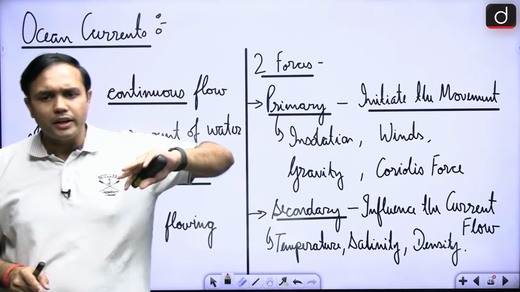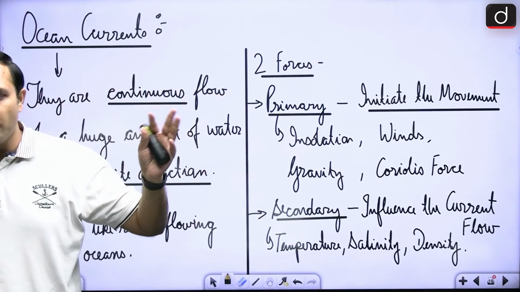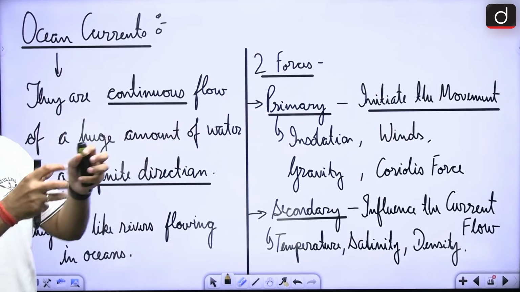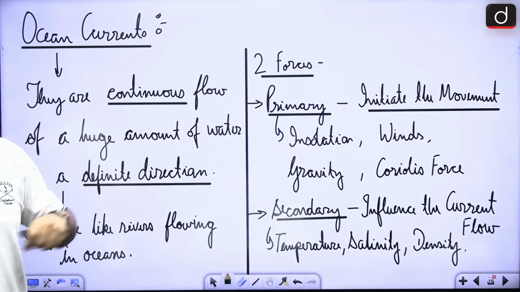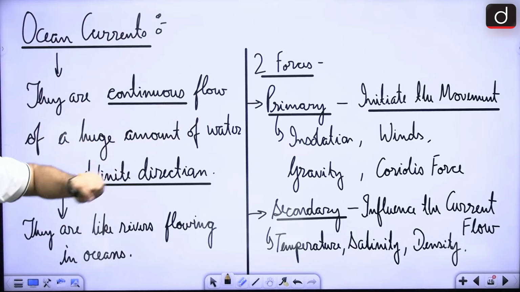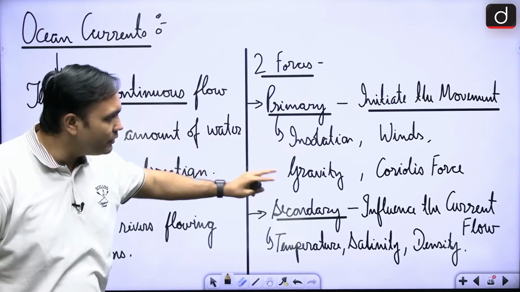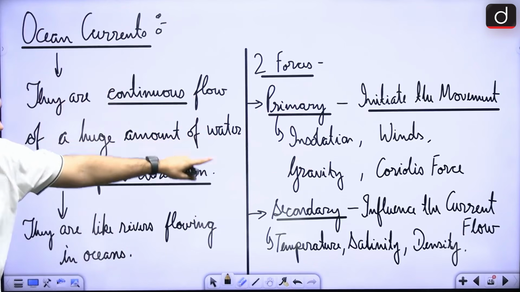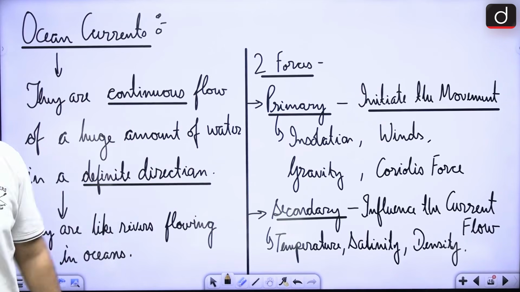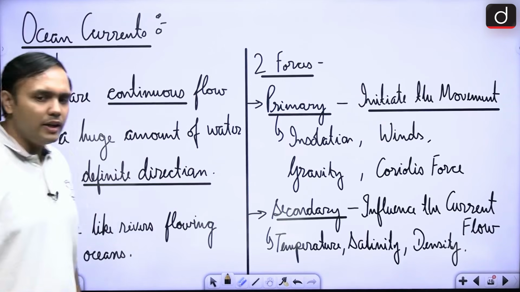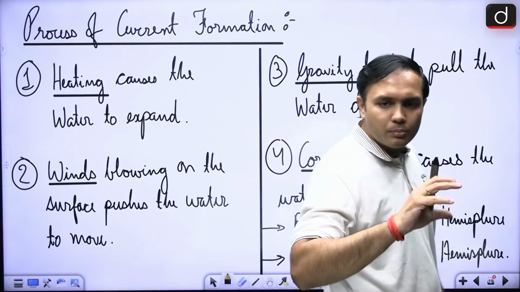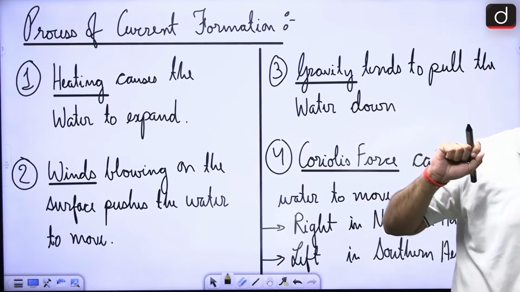In that regard, there are two types or two major forces that are applied here, right? So here there are some primary forces that will affect it, and then there are some secondary forces that will affect it. In the primary forces, you will see insolation, wind, gravity and Coriolis force, and in the secondary forces, you will see temperature, salinity and density, right? So in that regard, let's look at the first aspect. First of all, how is this process of current formation going on, right?